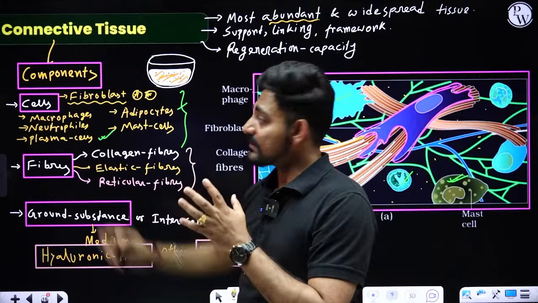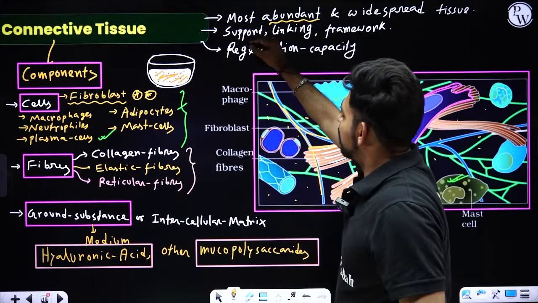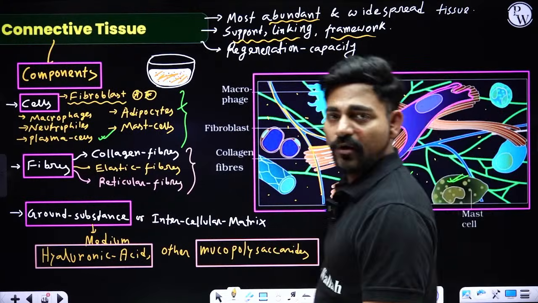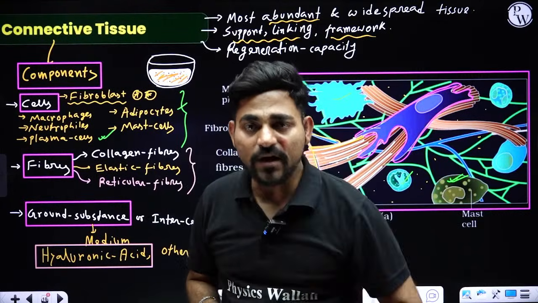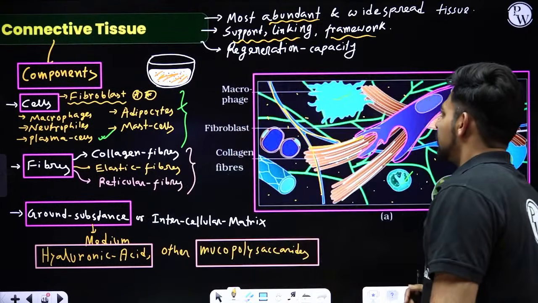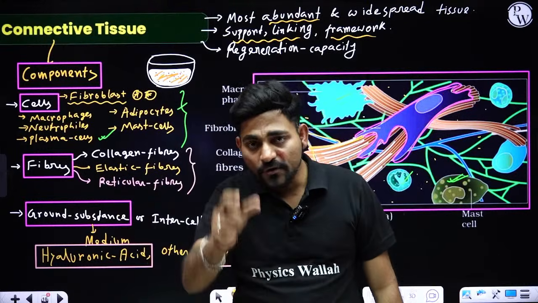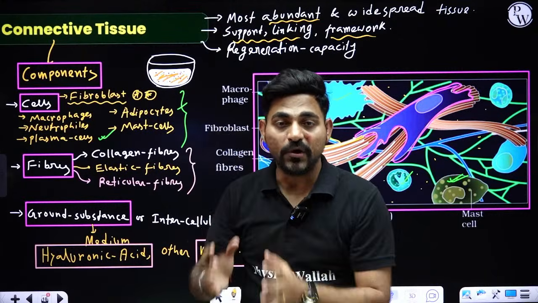As the name of this tissue suggests, it gives support, linking and also acts as a framework of our body. Your bone is the framework of your body. What do you mean by framework? The shape of your skeleton is what gives the shape of your body structure.